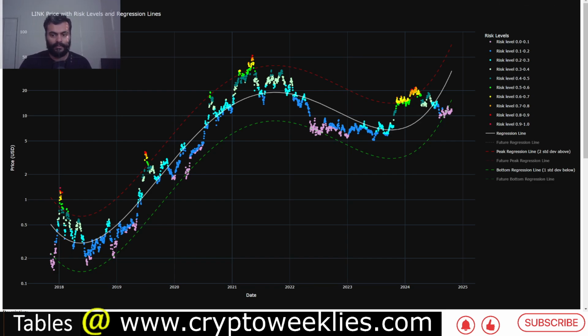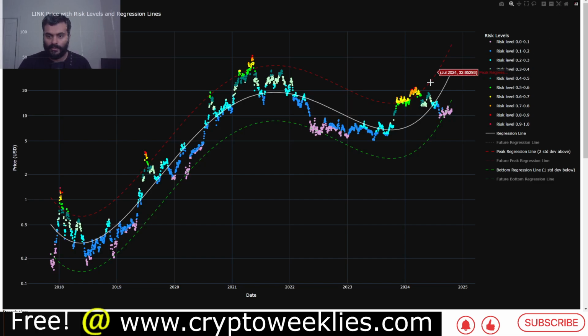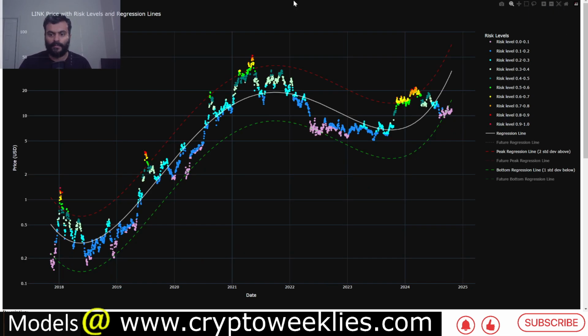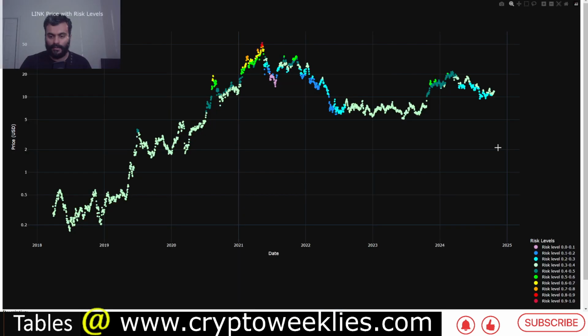So that's again one of the dollar cost averaging related models as well, and it has done a great job of identifying peaks as well. Back in May of 2021, price at peak was between 0.8 and 0.9 risk over here, identified by the model. Also in 2024, between 0.8 and 0.9 risk, these were some of the peaks identified by the model. So this is again one of the models. We have 2 more models to cover. This is the one that we covered, the DCA or the regression based model.